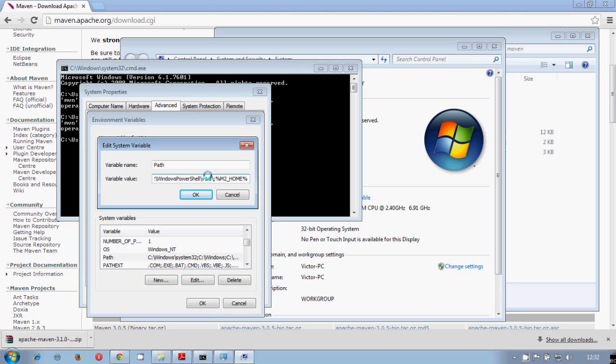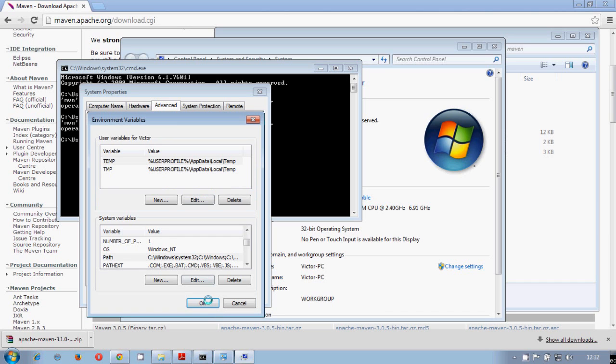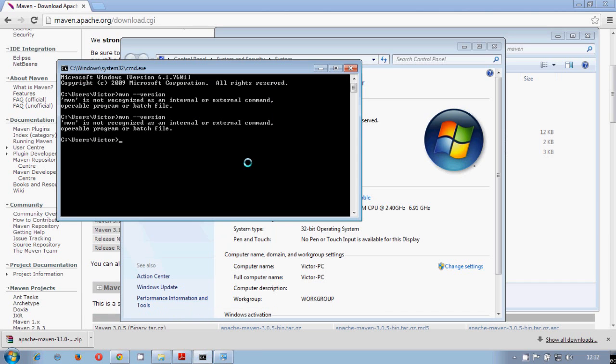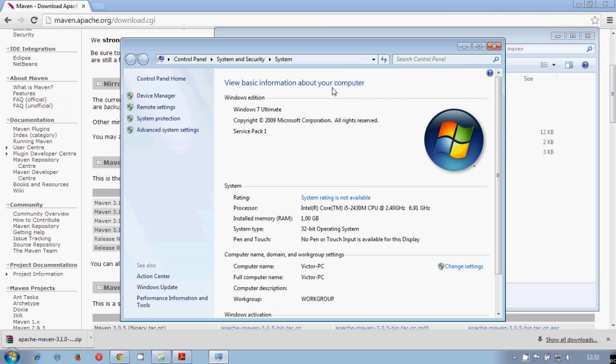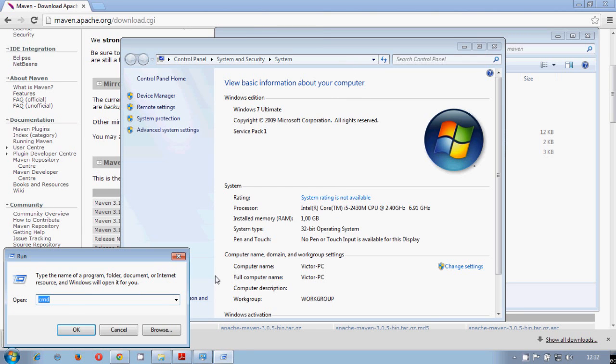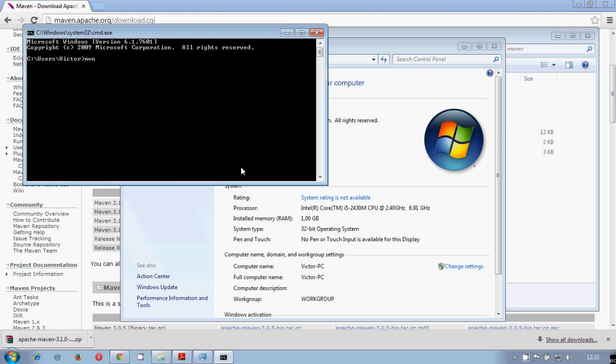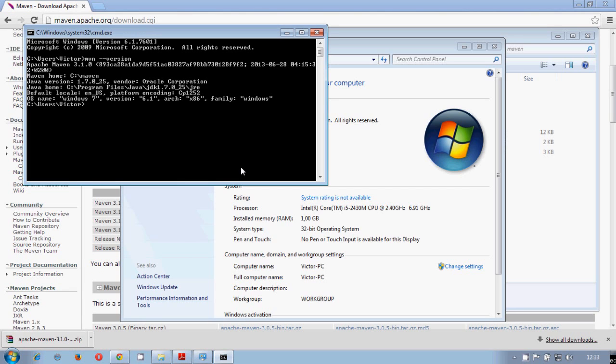We will include the folder bin. So now the system will know that the Maven version exists, but not. We need to close the command and try again because the command had this previous session. There it is.